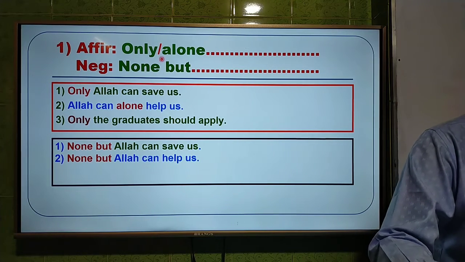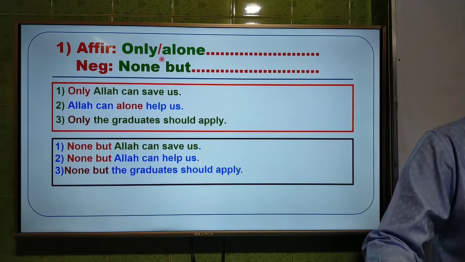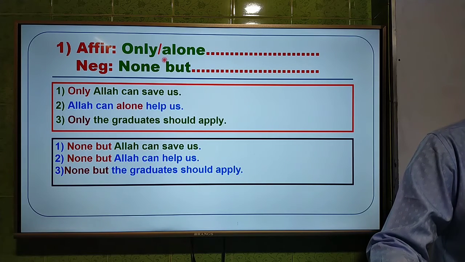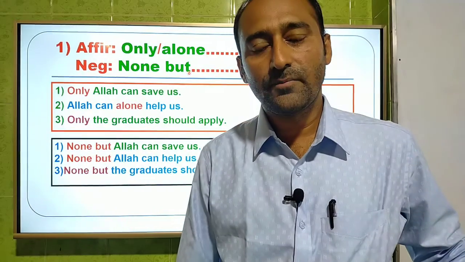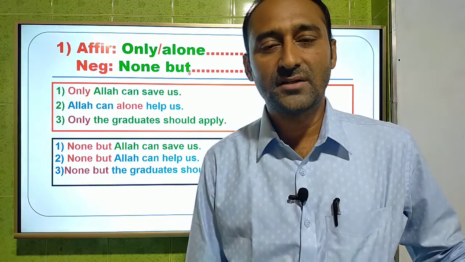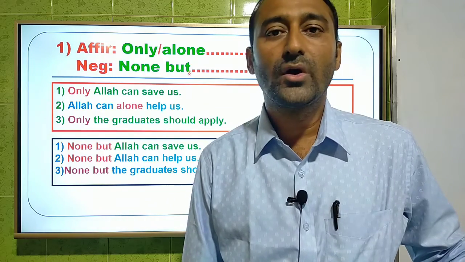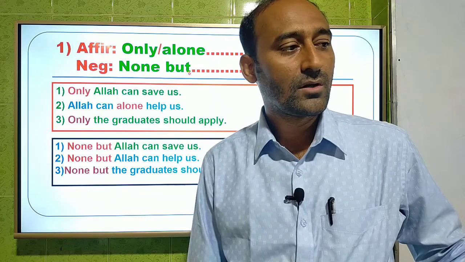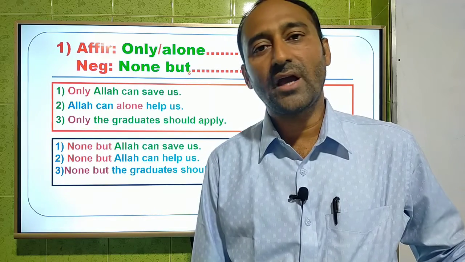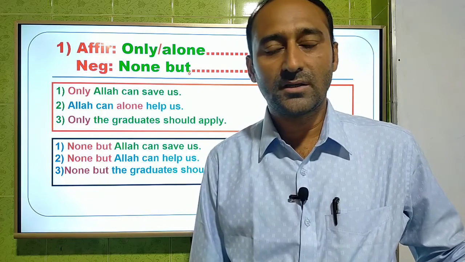So the answer will be none but the graduate should apply. Okay, dear students, this is the first rule of changing affirmative into negative. We have to use none but instead of only and alone, nothing else.